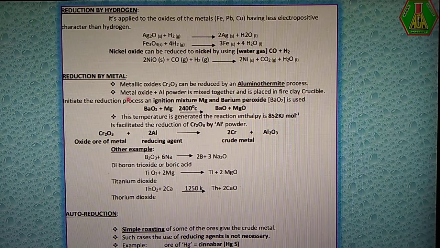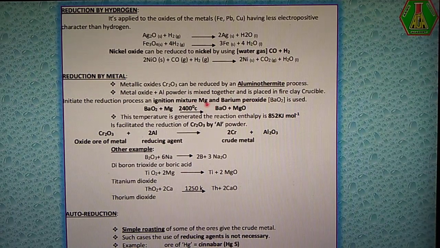Okay. So here the metal oxide, chromic oxide, and aluminium powder are all mixed together in the ratio 3:1. Three parts of metal oxide and one part of aluminium powder are mixed together. This mixture is taken into the fire clay crucible, and we also add an ignition mixture. It is nothing but magnesium and barium peroxide.